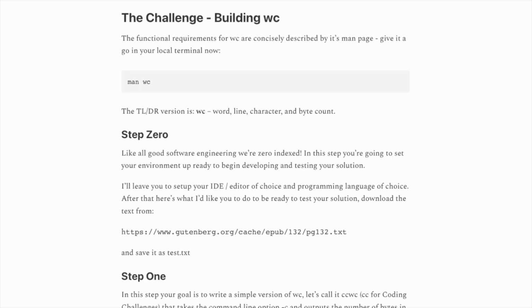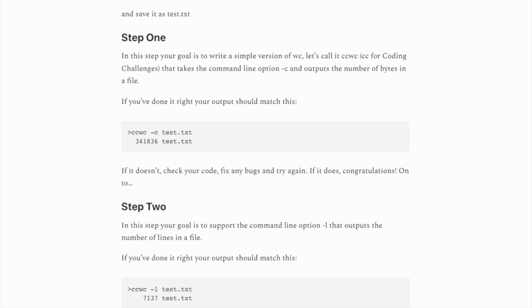Each task is well laid out. Firstly, they summarize what you're going to be working on. In this case, we're working on the word count program. They give you some sample input, which is useful because all of their example outputs are run on this input, so you can compare as you go along and see if you're on the right track. Then we have a series of steps to implement to reach our goal.